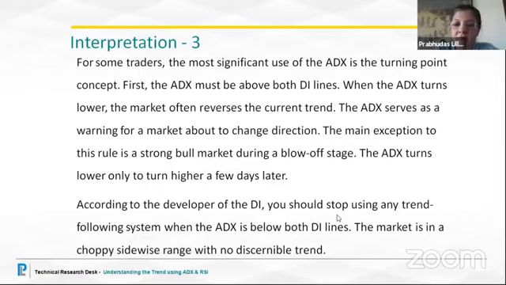According to the developer of the DI, you should stop using any trend following system when ADX is below both the directional lines. The market is in a choppy sideways range with no definite trend. I'm talking with reference to both ADX and RSI, because I think you should plot both these indicators on your price chart, so that you have a better understanding and you see that the indicators move in sync.